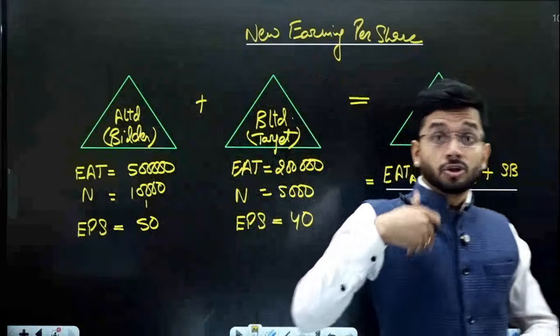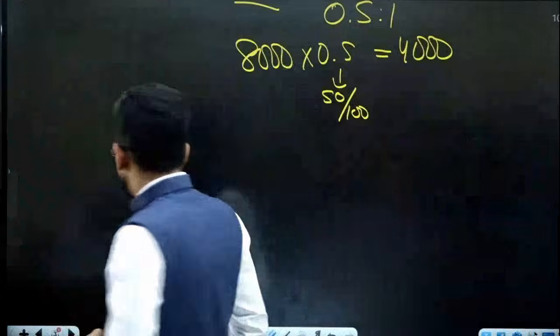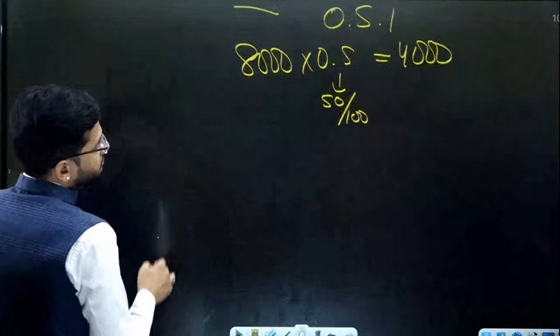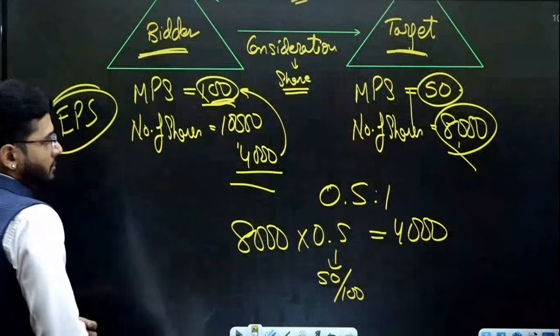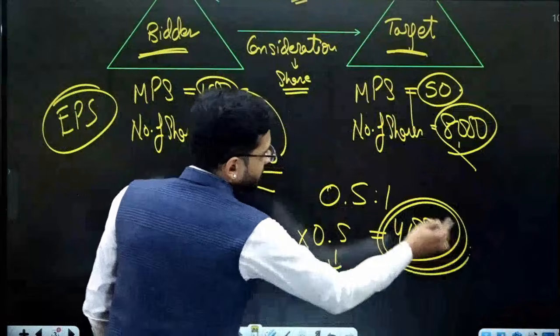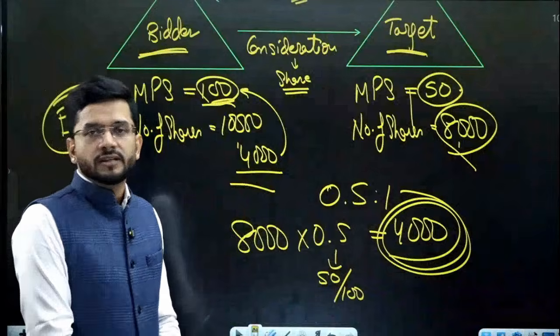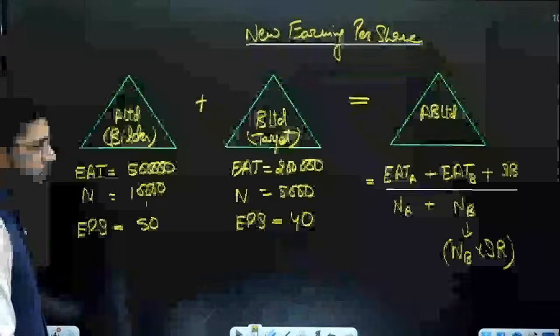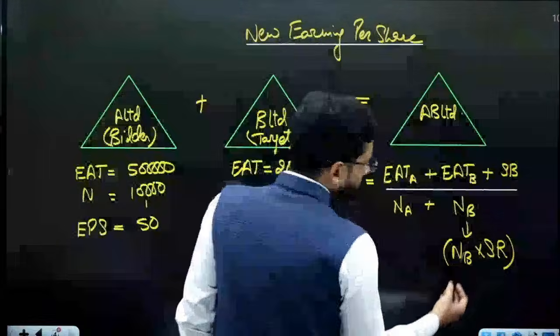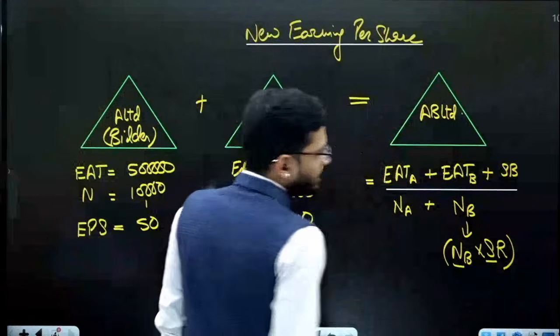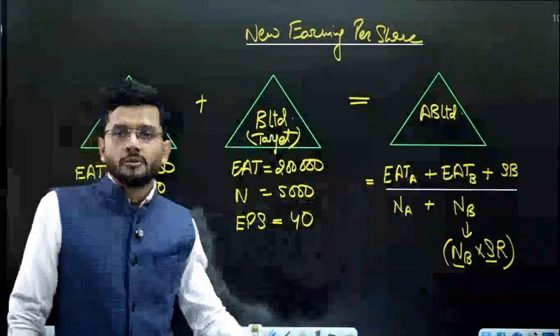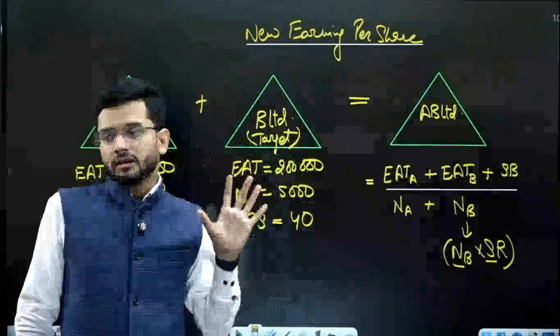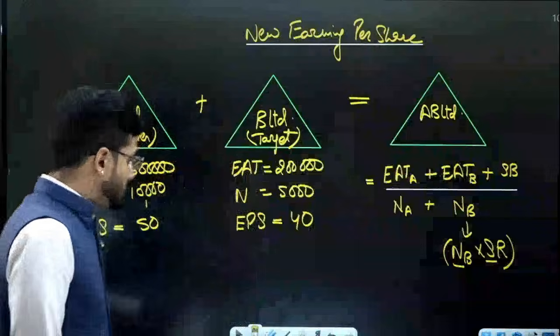B Limited will be issued new number of shares, like in our earlier example, B Limited was issued 4,000 shares. So the new number of shares will be affected by the swap ratio, which we have to compute. So the new number of shares of B Limited will be old shares of B Limited multiplied by the swap ratio. This is the formula of new earnings per share.